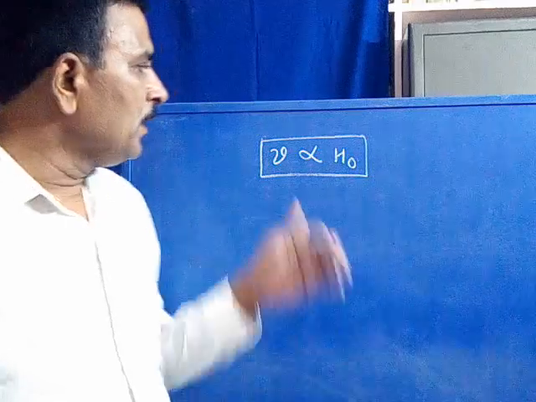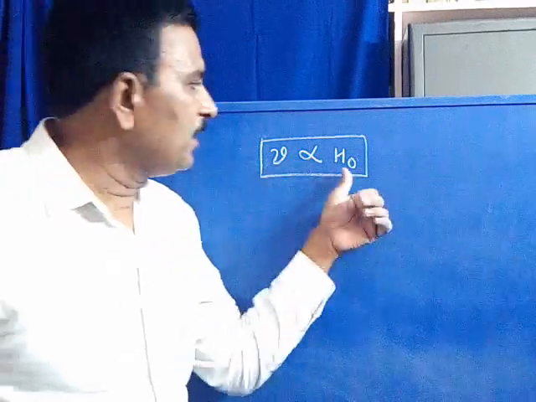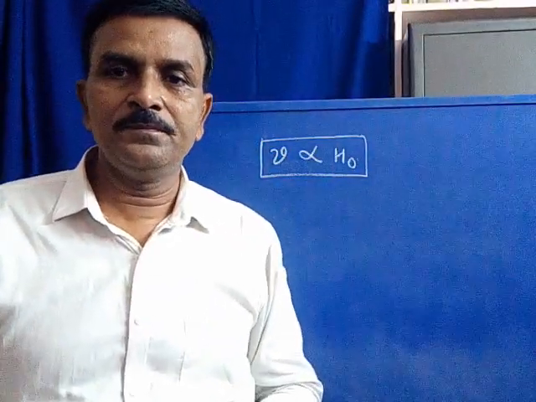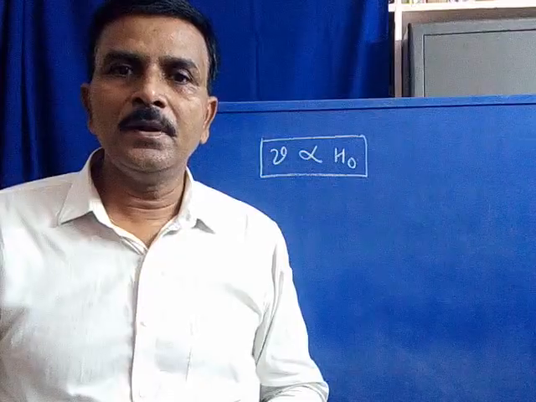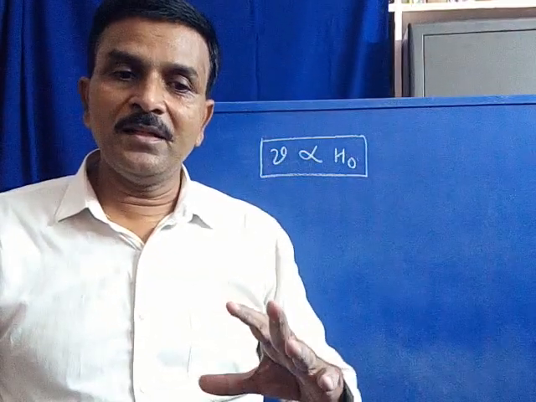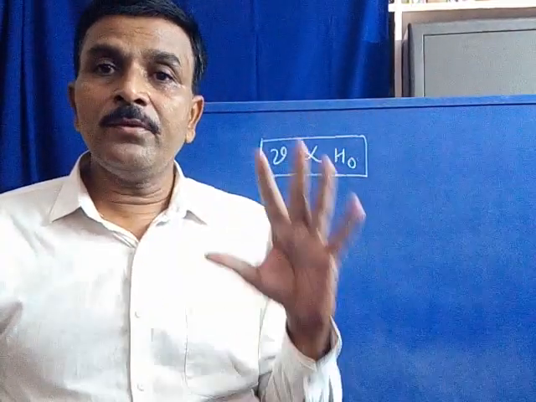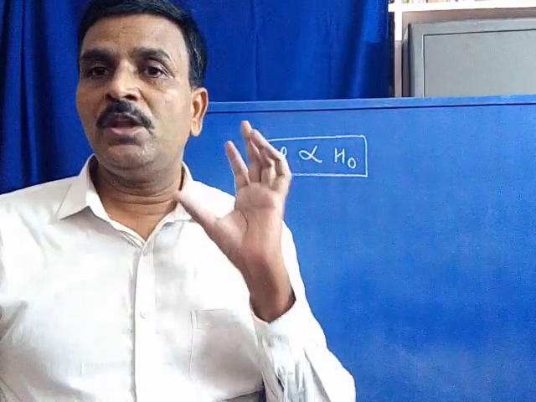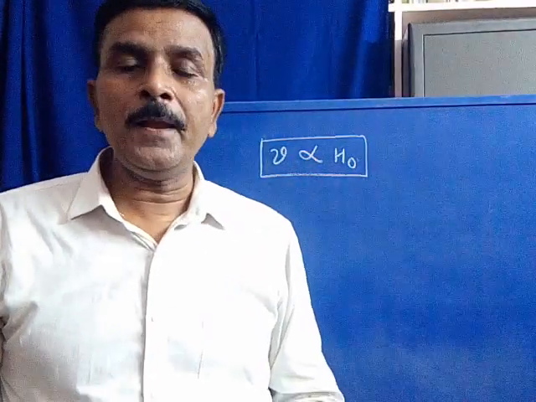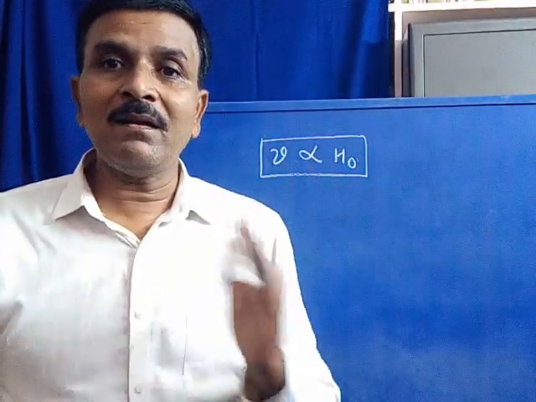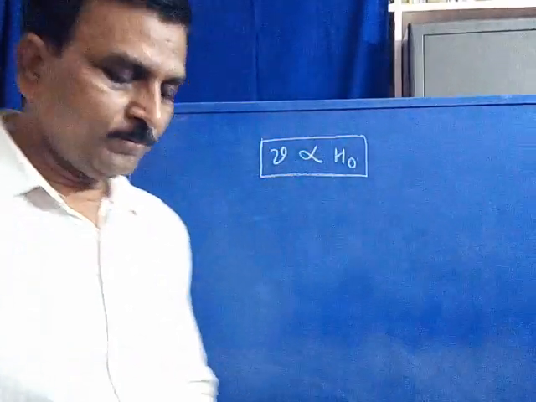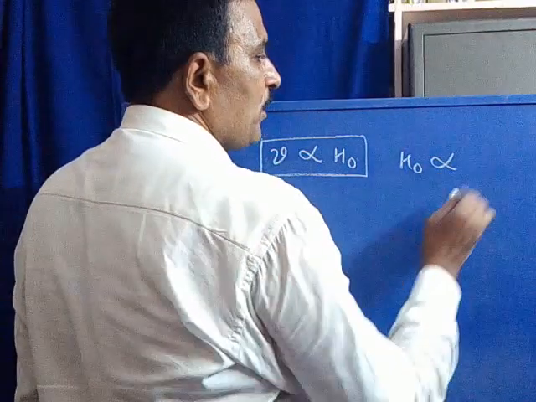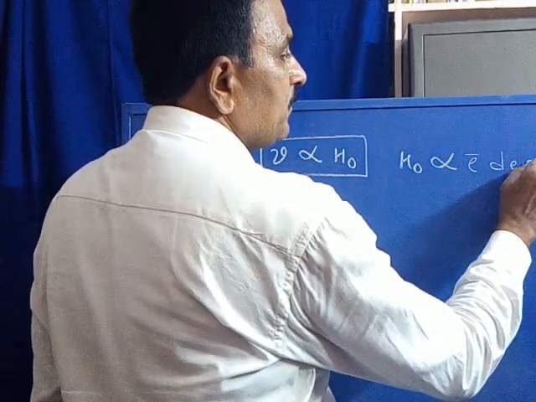Further, the absorption frequency is directly proportional to, or depends upon, the strength of the external magnetic field. Let us discuss further: the extent of external magnetic field to be applied to the nuclei depends upon the electron density around the nuclei. That is, H0 is directly proportional to electron density.